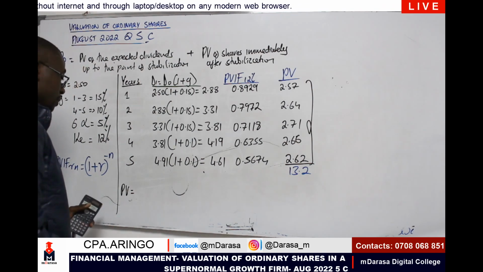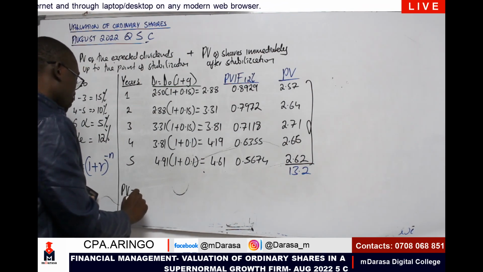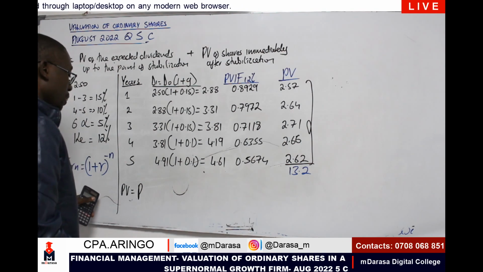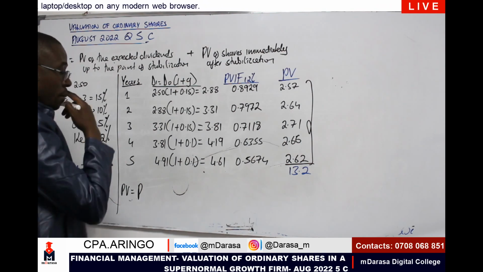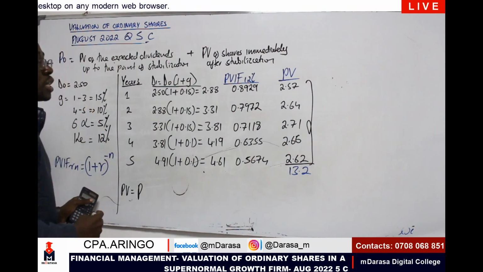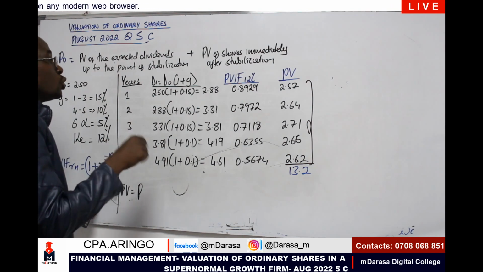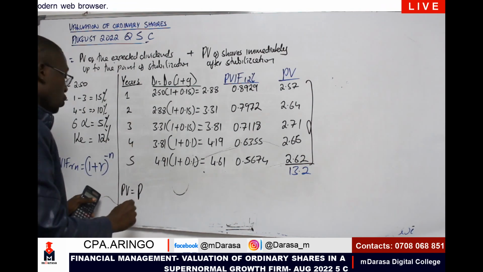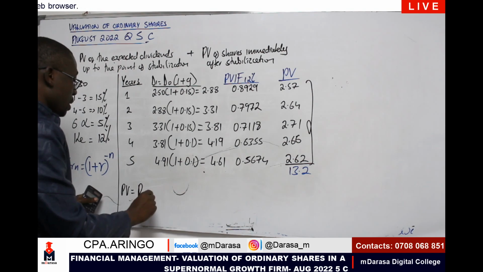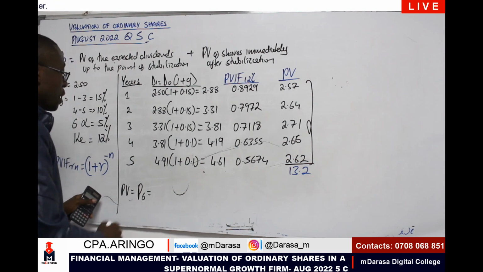I should be having, of course, our value, that is the intrinsic value of these shares immediately after stabilization, which will be P6, right? So therefore I should be having my formula.